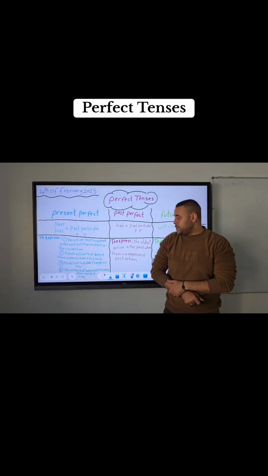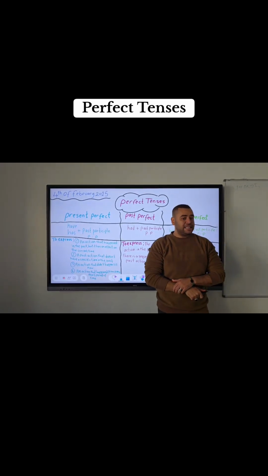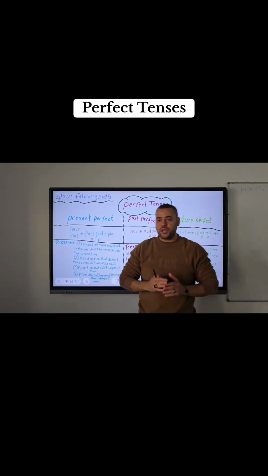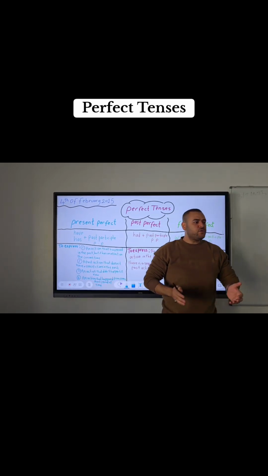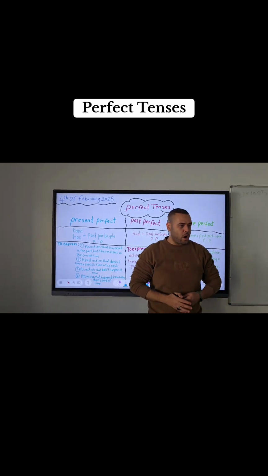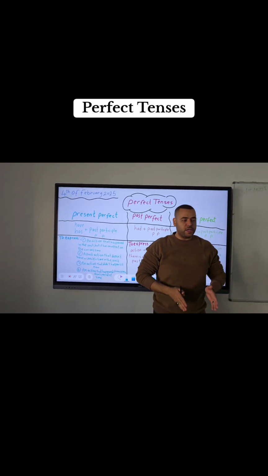The third usage is an action that didn't happen till now, to express an action that didn't happen till the moment, like when you say, I haven't ridden a horse before. So this is an action that didn't happen till the moment of speaking.